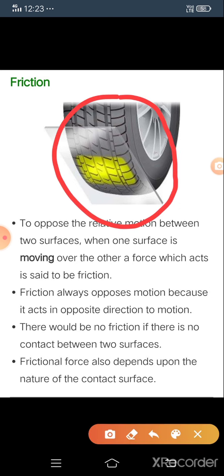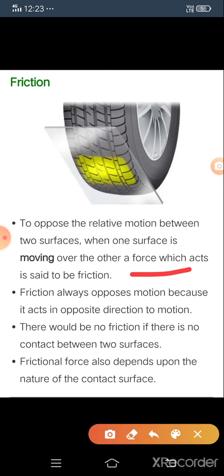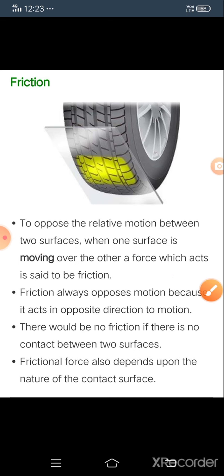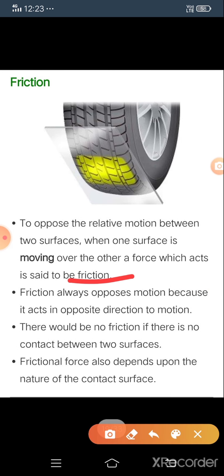Next, another example of friction. Just observe here, a tire. So what is your first point? That is to oppose the relative motion of surfaces. When one surface is moving over the other, the force which acts is said to be friction. And the second point, friction always opposes motion because it acts in the opposite direction of motion.